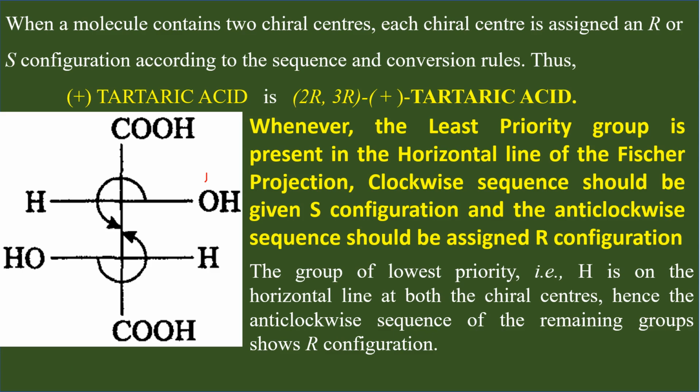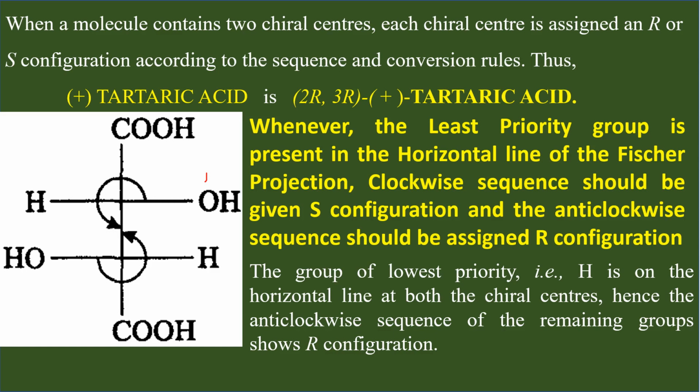This is COOH. If you write the structure properly, it is C double bond O, OH. Double bond O means it is connected to 2 oxygen atoms. You have to convert the double bond into 2 single bonds with oxygen. Among the 2 single bonds, one is real oxygen, the other one is duplicate.